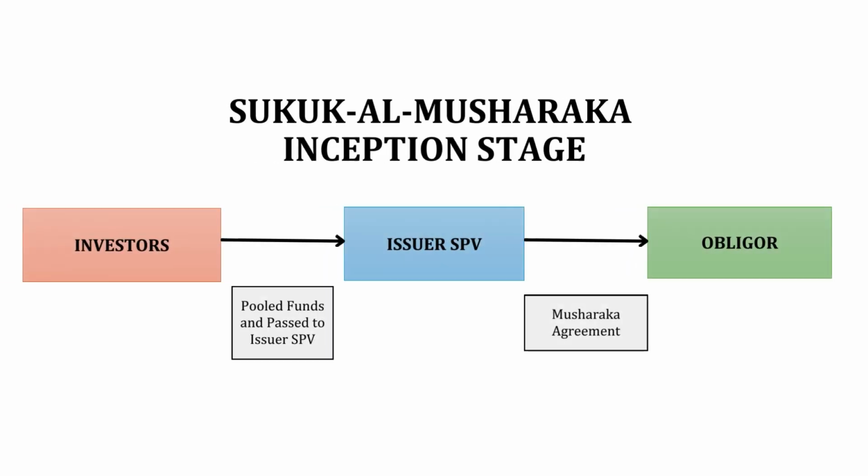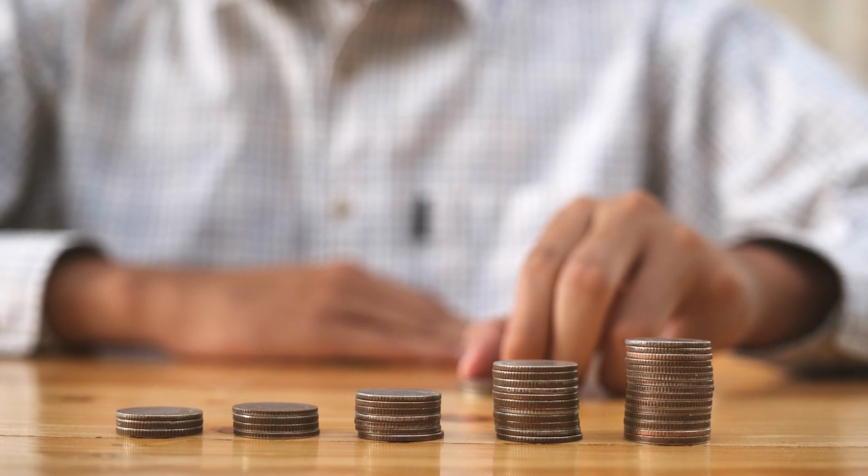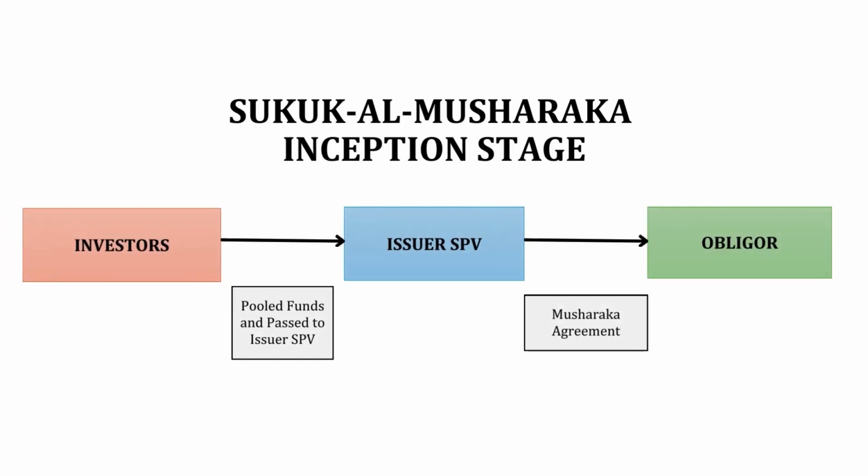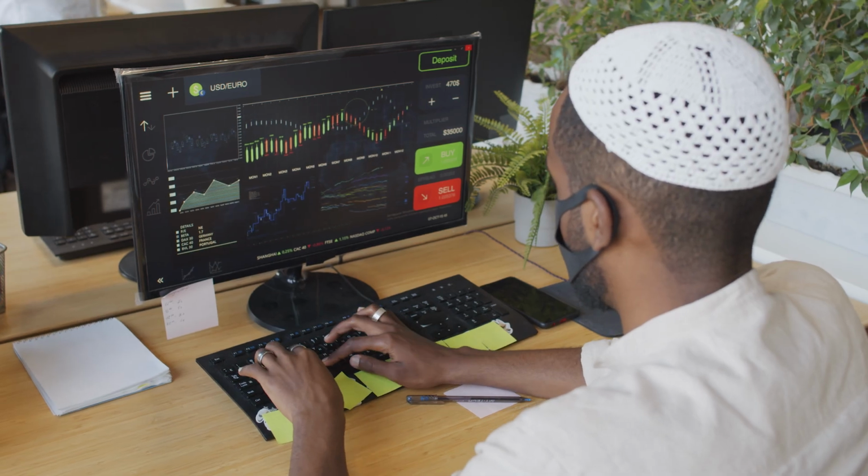So let's go to the inception. At the inception stage, the investors pool the funds, the liquidity, and pass that pool to the issuer SPV. Now the issuer SPV has received $100. The issuer SPV enters into a Musharaka agreement with the obligor, and under the Musharaka agreement, certain liquidity is placed by the obligor, and the liquidity given by the issuer SPV is taken, and both these liquidities are combined and pooled, and invested in a business venture.